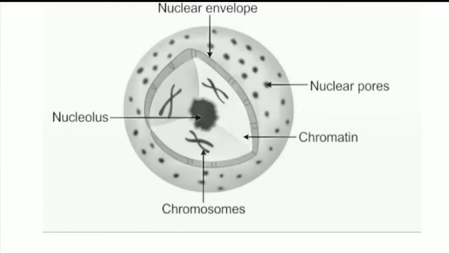Nucleus also contains DNA. DNA is nothing but the repository of the genetic information. The repository is nothing but the storage of the genetic information. In eukaryotic DNA, it is associated with the basic protein, that is histone, in the ratio of 1:1 to form the nucleosome, and this assembly of nucleosomes constitutes the chromatin. That assembly of nucleosomes constitutes the chromatin fibers of chromosomes.